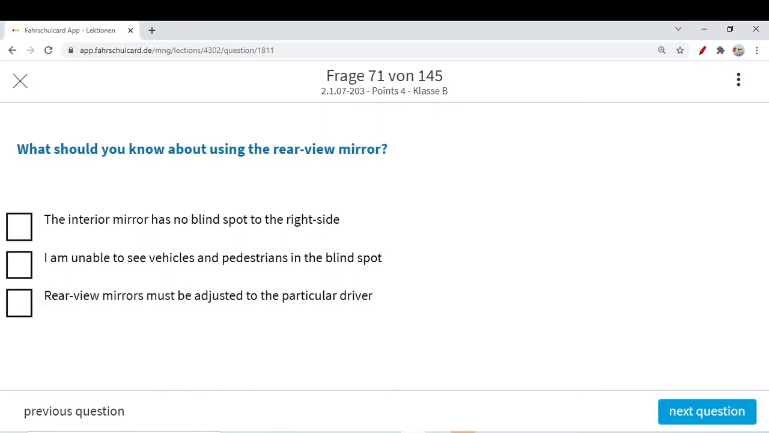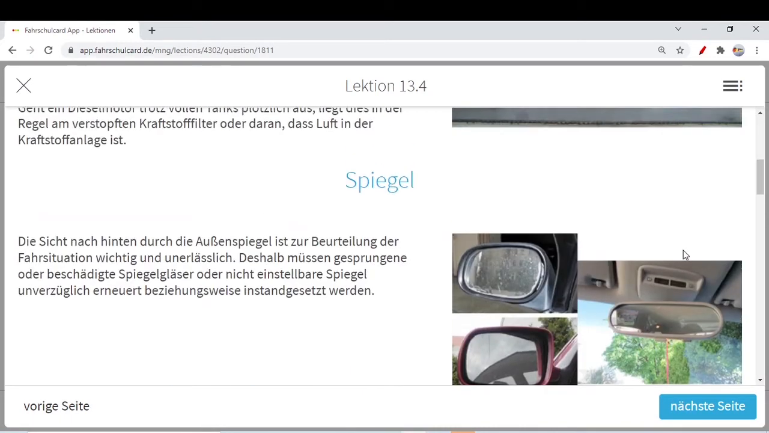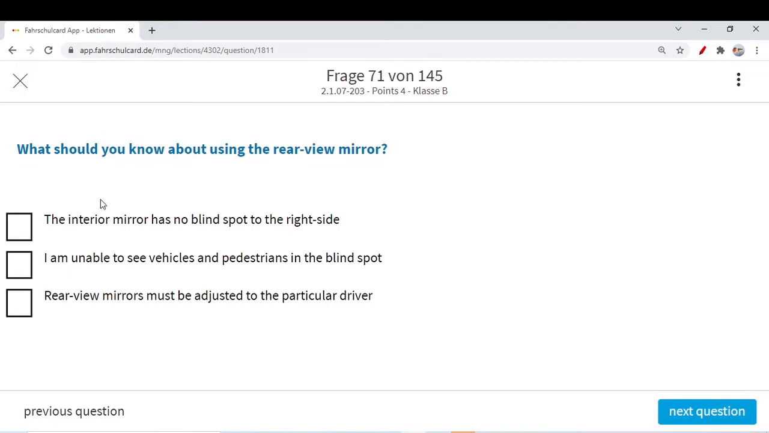So let's start for today. The first question: what should you know about using the rear view mirror? I think you know this term, rear view mirror, your internal mirror which shows you the view behind. So what should you know about the rear view mirror?